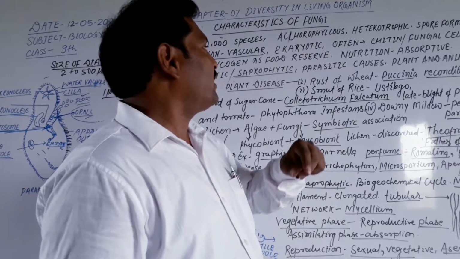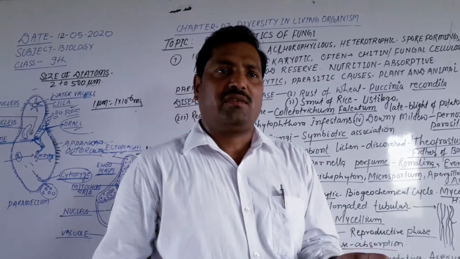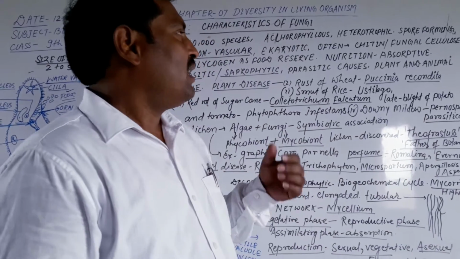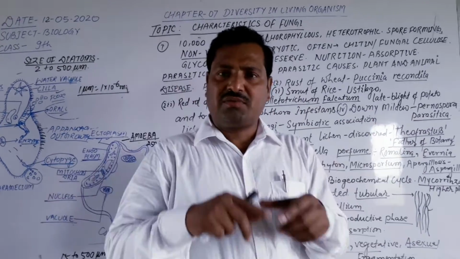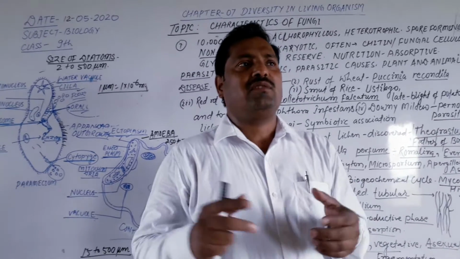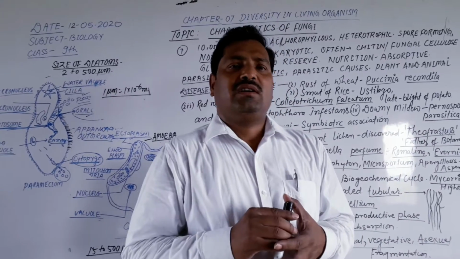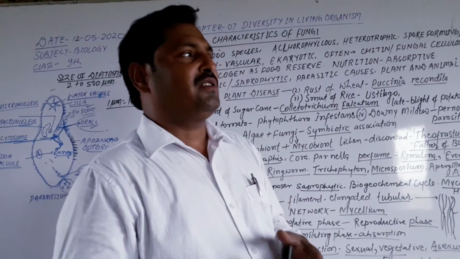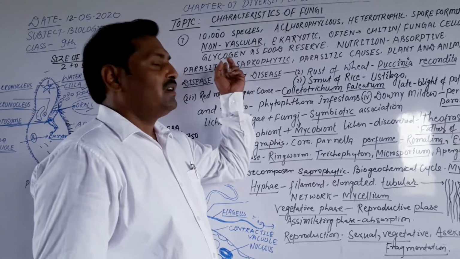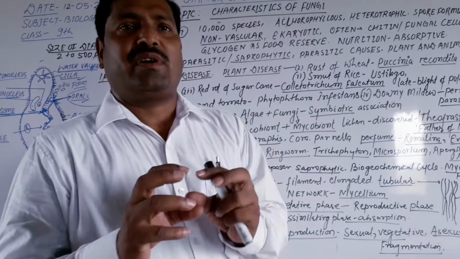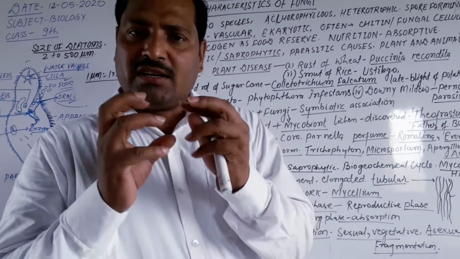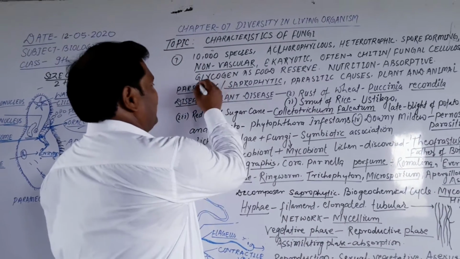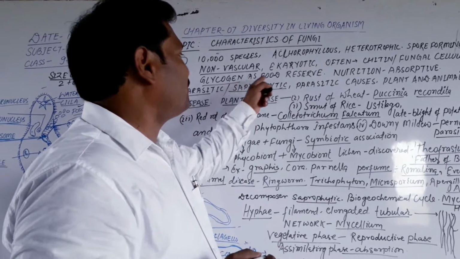They are eukaryotic. Eukaryotic, you know very well, means they have a true, well advanced nucleus, and outside of the cell there is a wall. This cell wall of the fungi is made of chitin. They also have fungal cellulose, and they reserve some food when they take the nutrition. They preserve their food in the form of glycogen, and this is the food reserve.